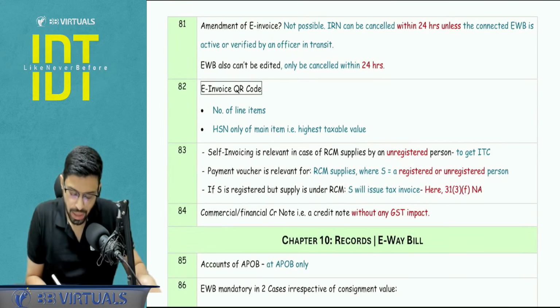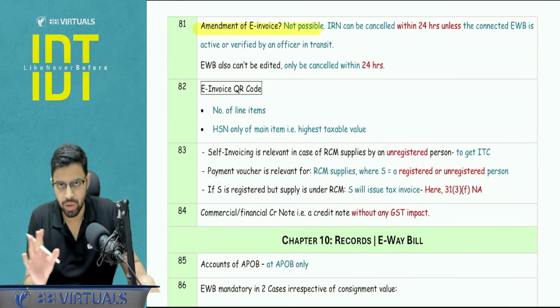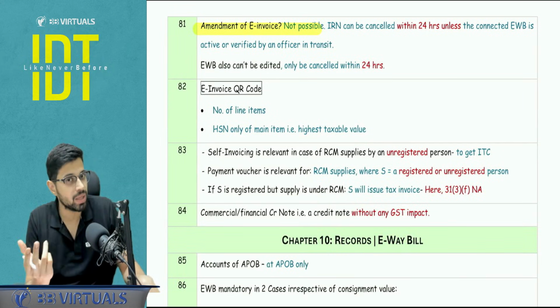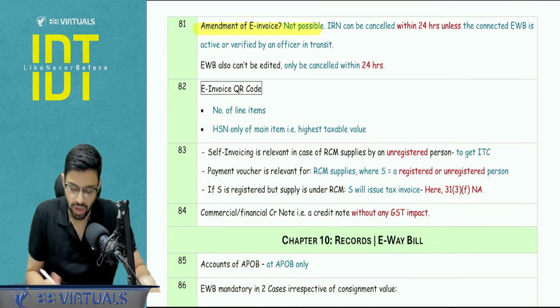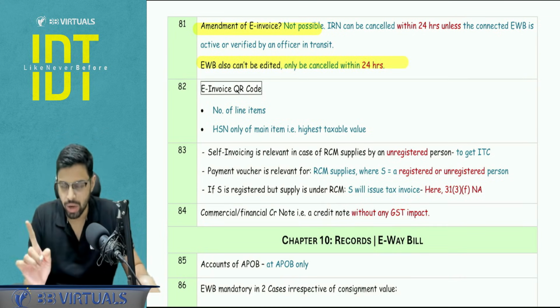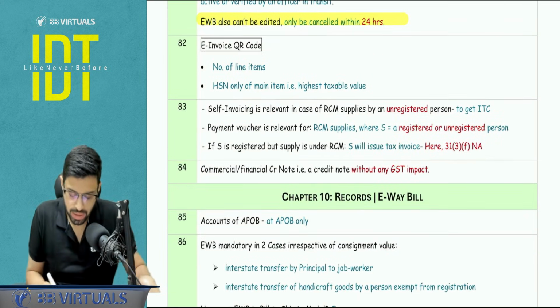Next, can we amend invoicing? Answer is no, invoice cannot be amended. It can be cancelled within 24 hours provided the connected e-way bill is not active or it has not been verified, and same goes for the e-way bill. You cannot edit it. It can be cancelled within 24 hours.